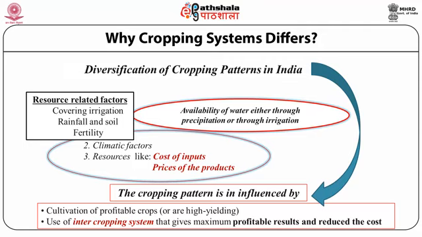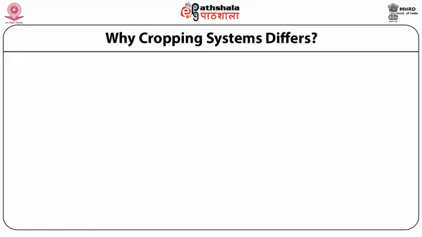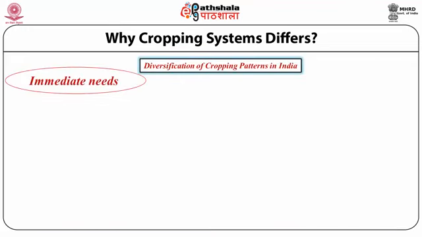That is, this intercropping system is more profitable and it reduces the cost of the cropping system. We will focus on the immediate need to improve the cultivation system of India.